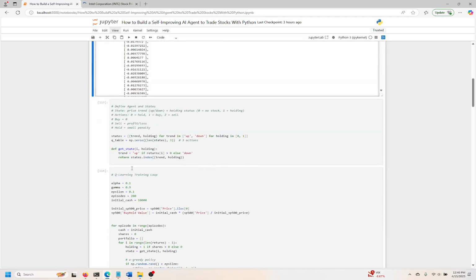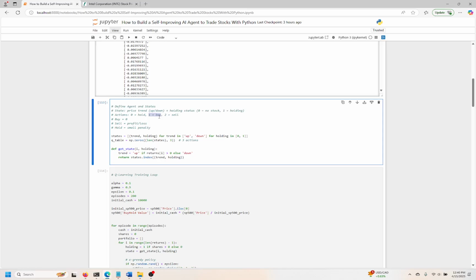Okay, I'm going to scroll down to my next cell. So this is pretty important right here. We have to define the agent and then the state for these trades. So the state can be a price trend up or down, holding status 0 or no stock. Okay, so 1 is holding, 0 is no stock. And here's the action over here. So 0 is hold. Sorry, I just misspoke. 0 is hold, 1 is buy, and 2 is sell.